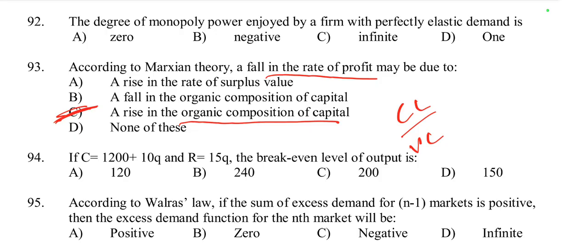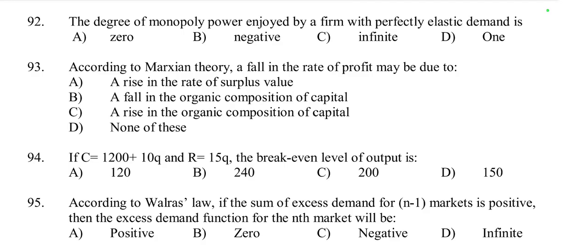Since surplus value is generated by labor, a higher organic composition of capital tends to lead to a lower rate of profit, as the surplus value is distributed over a larger amount of constant capital. So when there is a rise in the organic composition of capital, a fall in the rate of profit arises.